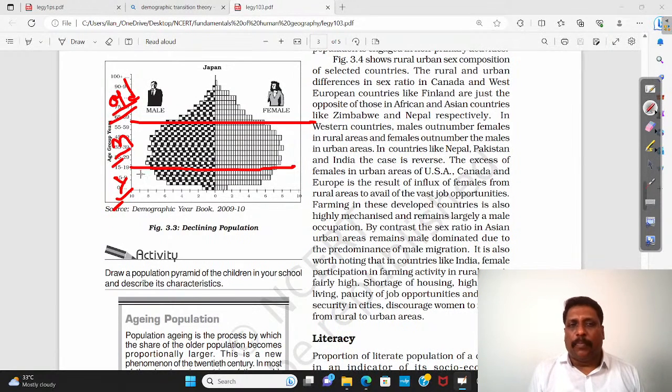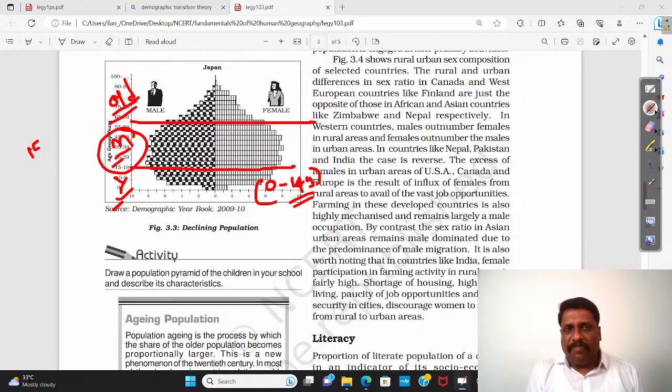When we talk about young population, my friends, normally it is 0 to 14 years of age. 0 to 14 years of age, you call them young. And if you ask me what is mature, normally it is 15 to 59 or 60 or 64. This age is not universally determined, but it starts from 15.